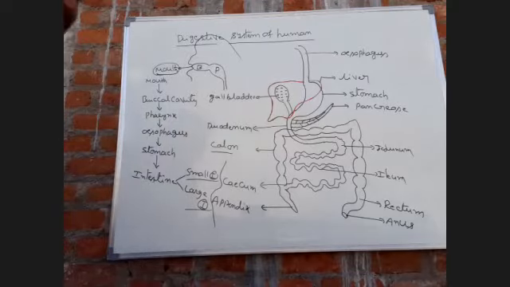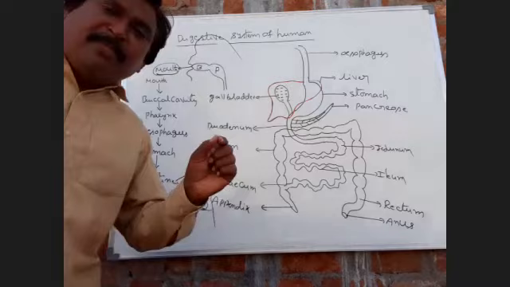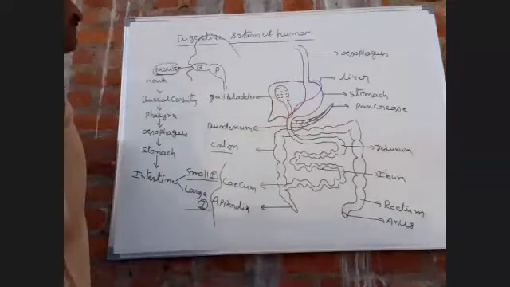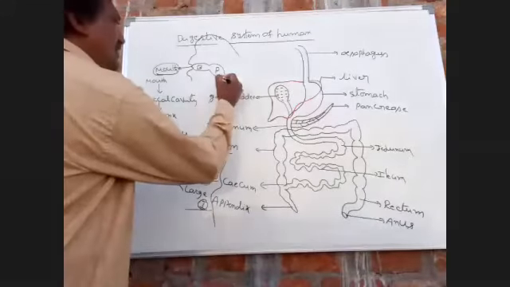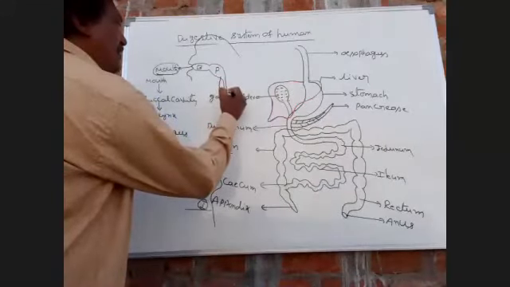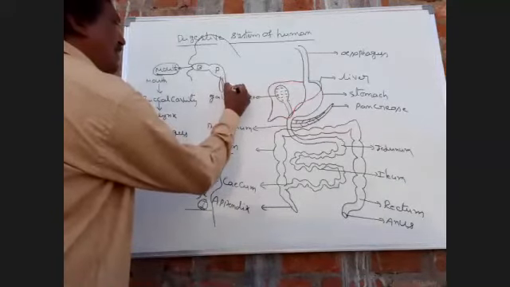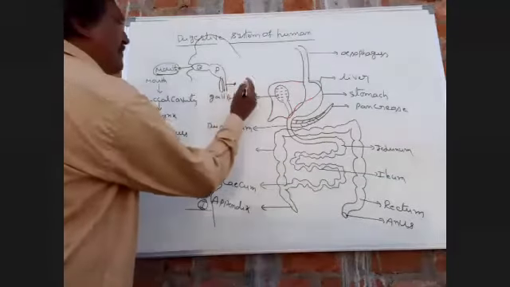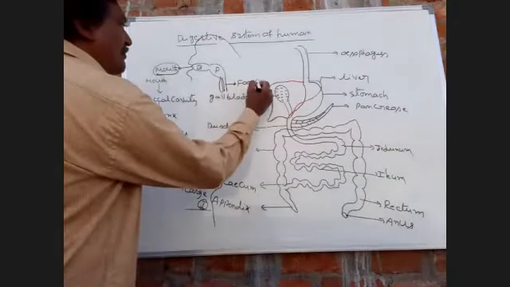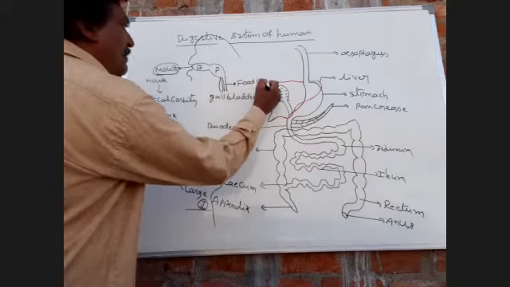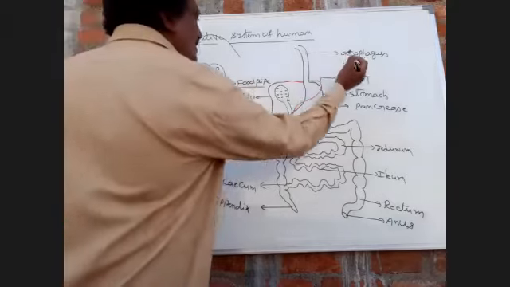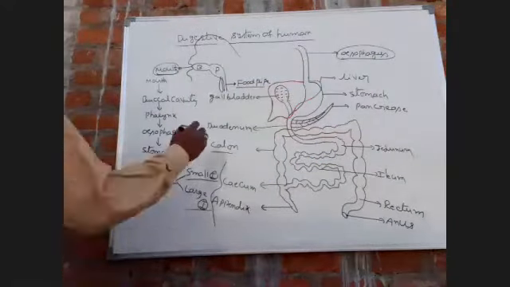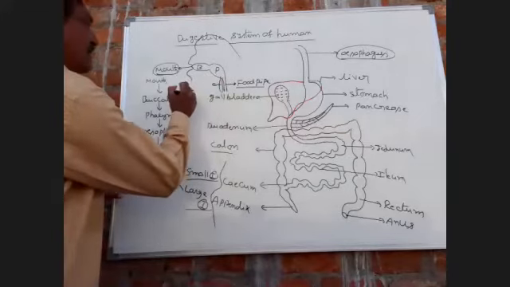What is the pharynx? The common passage for food and air is called the pharynx. This is the food pipe, and this is the windpipe. The food pipe is nothing but the esophagus. This one is the windpipe.